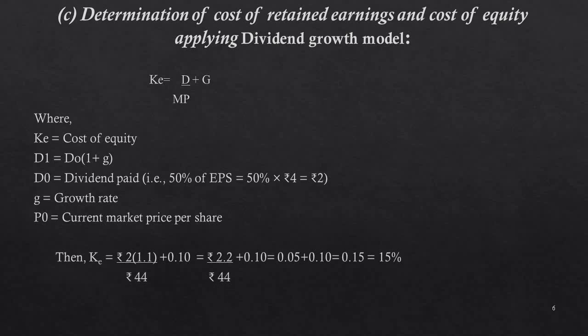Then KE is equal to rupees 2 into 1.1 divided by rupees 44 plus 0.10, is equal to rupees 2.2 divided by rupees 44 plus 0.10, is equal to 0.05 plus 0.10, is equal to 0.15, is equal to 15%.